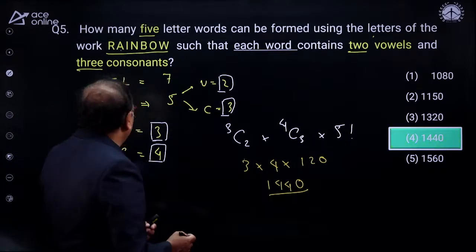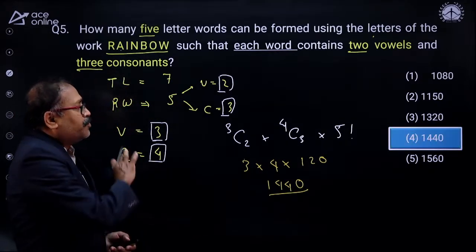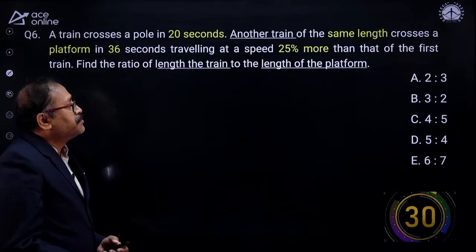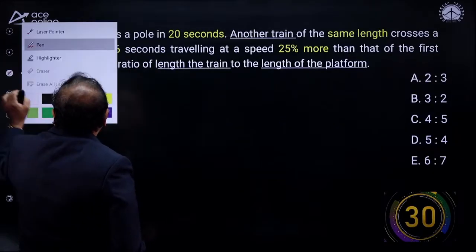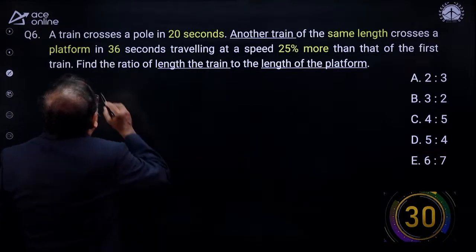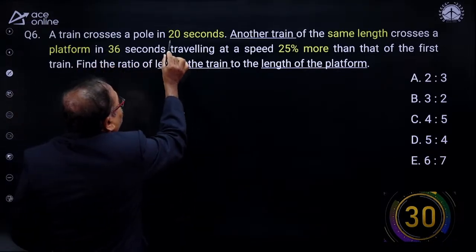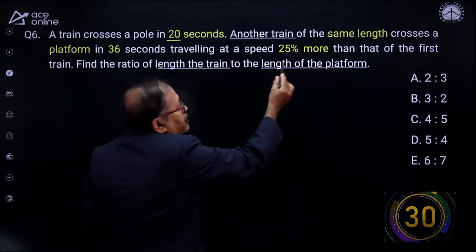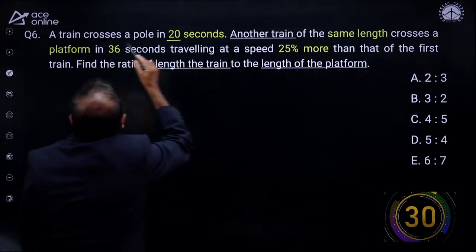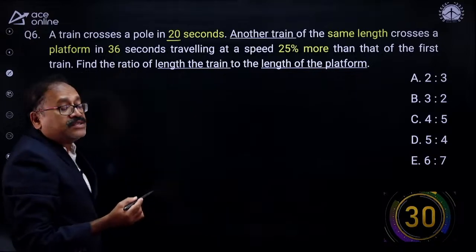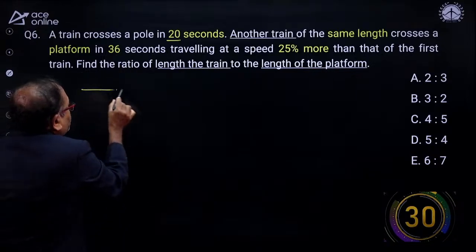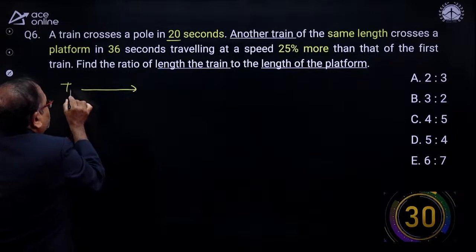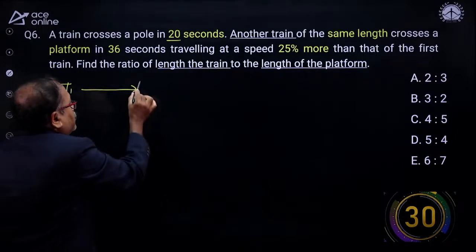Okay. Moving to the next question here. Hope you understood this. Here is the next question. And what is said here? The train crossed a pole in 20 seconds and another train of the same length crossed the platform in 36 seconds. So look at this one. The train 1. We are trying to understand what question is given here.